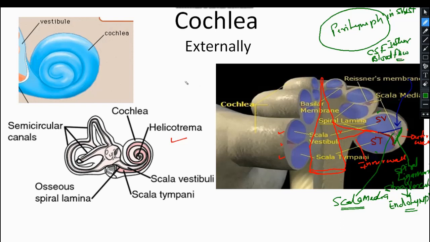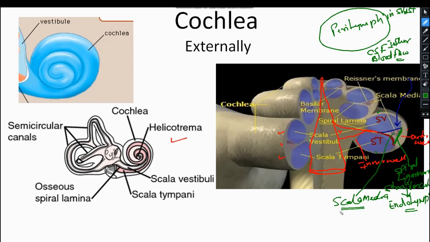This is an extracellular fluid. In the coming slide you will see that this perilymph later drains into the CSF through a duct. So for now, just understand that the perilymph is present in the scala vestibuli and scala tympani, and is formed by the influx of CSF and the blood flow. Clear?